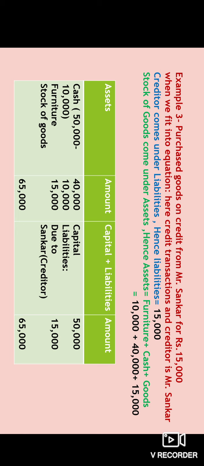And the liability here is, as it is purchased on credit basis, here comes the creditor. We need to pay the person from whom we have taken the goods. That person's name is Shankar. He is the creditor. So this is a liability. Liability means nothing but an obligation, a responsibility you have to complete. You have to pay the amount whenever you have the money. So our creditor has 15,000 due, which we need to pay him. So this is how the accounting equations are balanced based on assets, capital and liabilities.